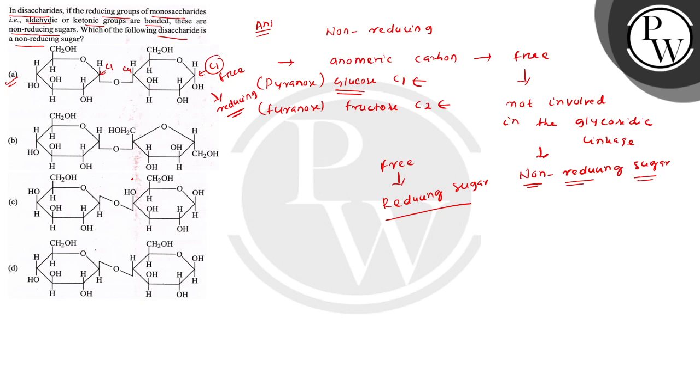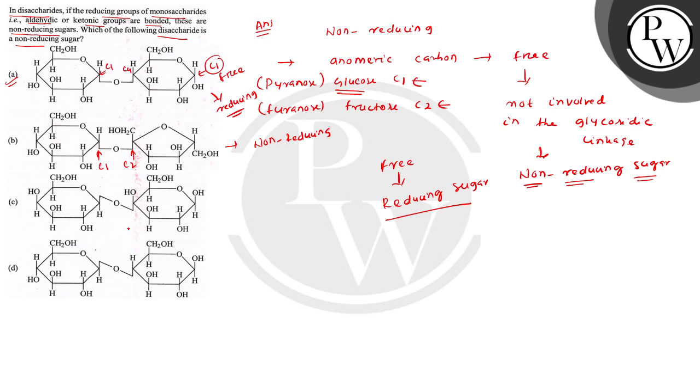Now come to the second option. Here in the pyranose ring you can see it is the C1 carbon, and in the furanose ring this is the C2 carbon. तो यहाँ पे both are involved in the glycosidic linkage, so this is non-reducing.